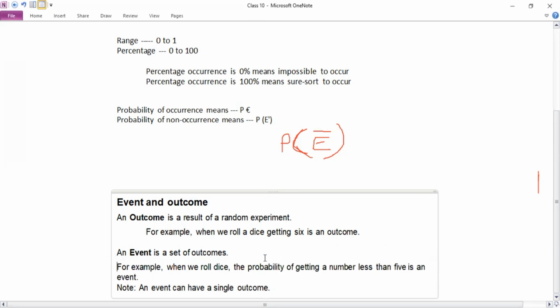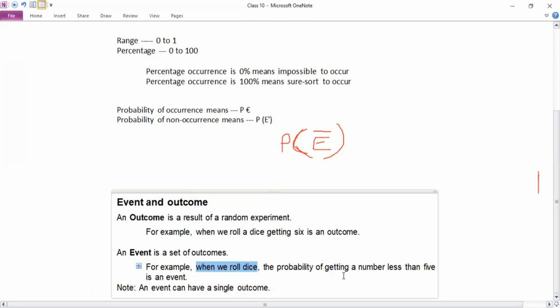Tossing the coin is the event. As an example, we roll a dice, and getting a number less than 5 is the event. That means there are only 4 outcomes, because it is talking about less than 5, so 5 cannot be included here.